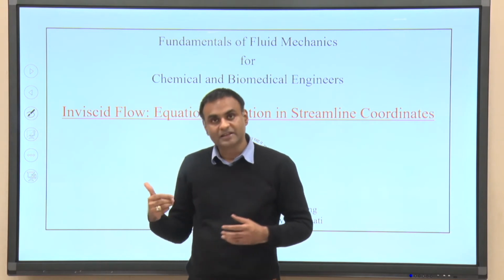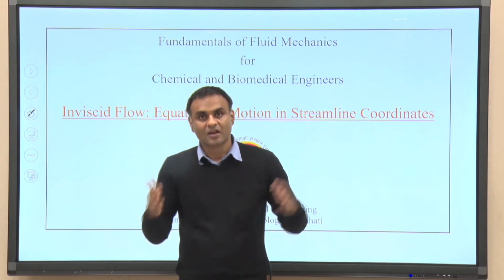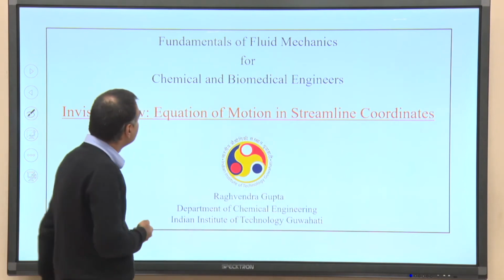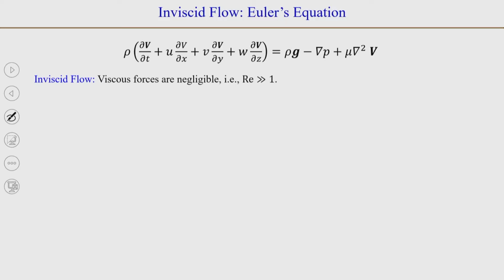So, if we do that, then in the Navier-Stokes equation we can neglect the viscous term. This is our momentum conservation equation, or Navier-Stokes equation, for a viscous Newtonian and incompressible fluid.